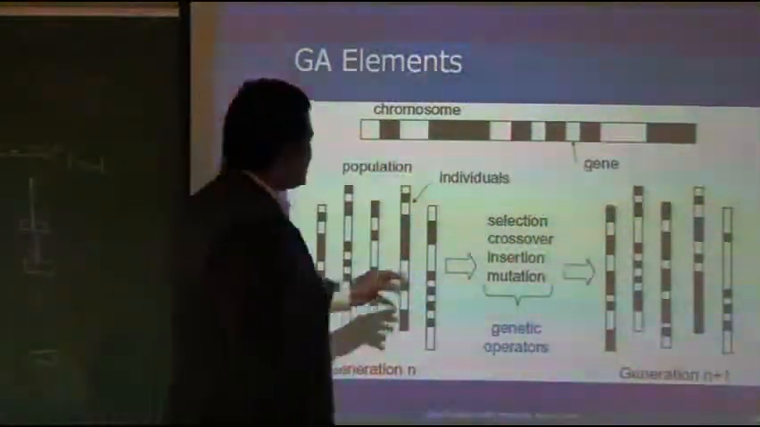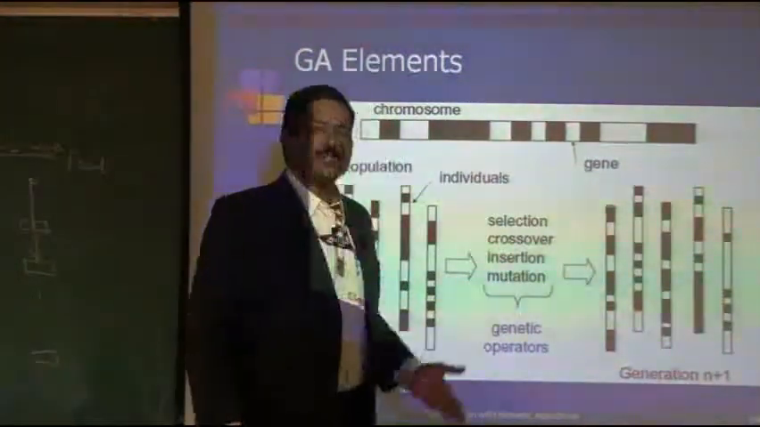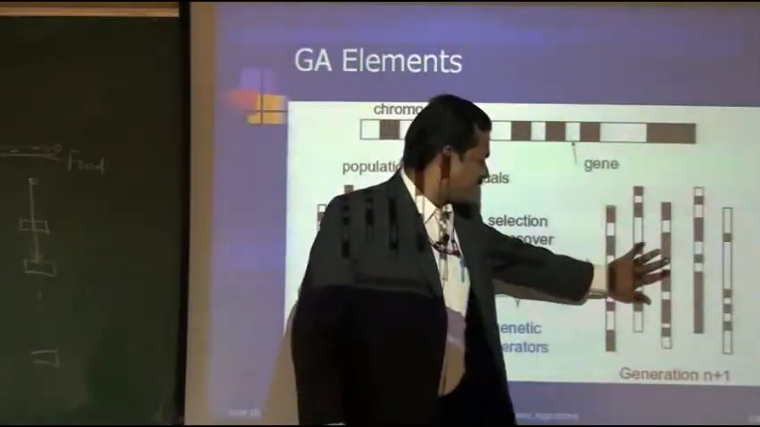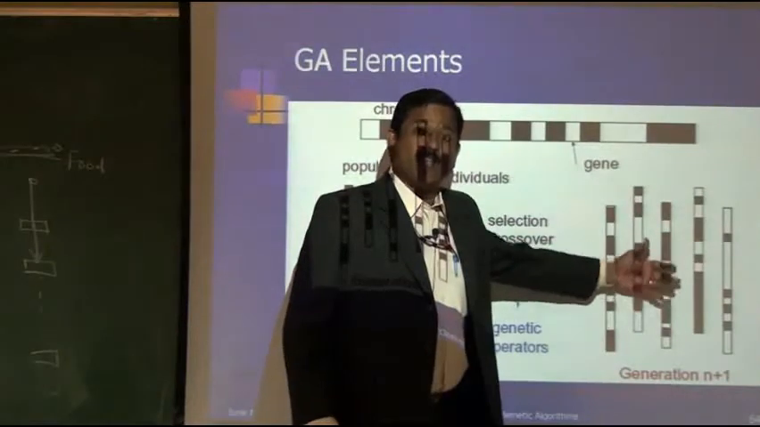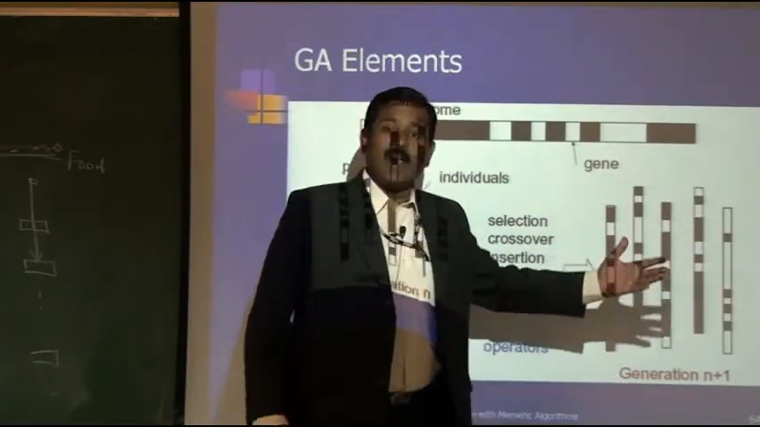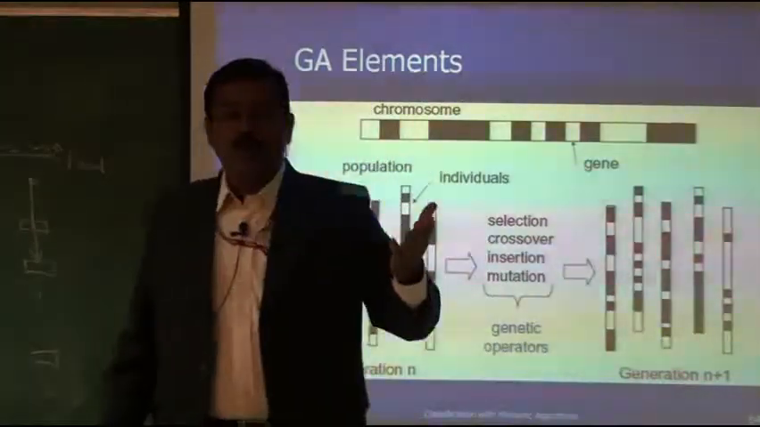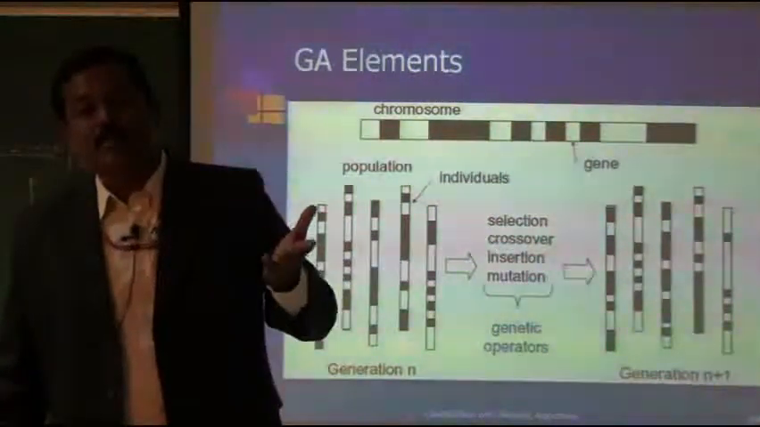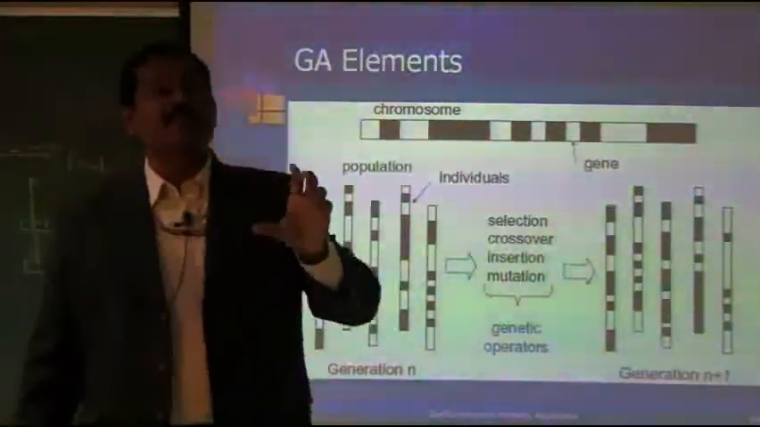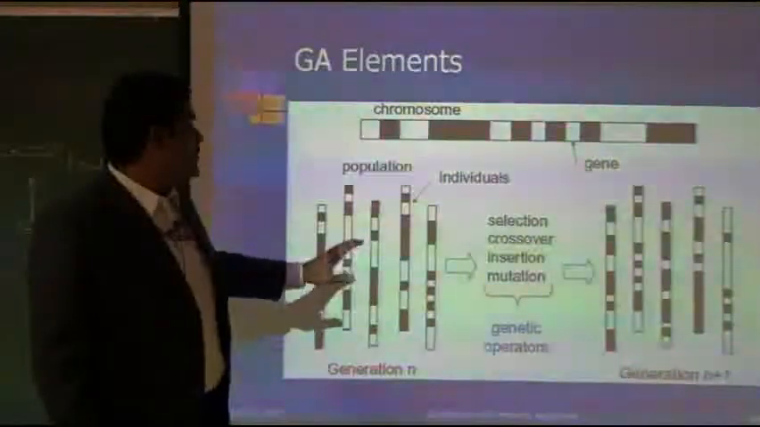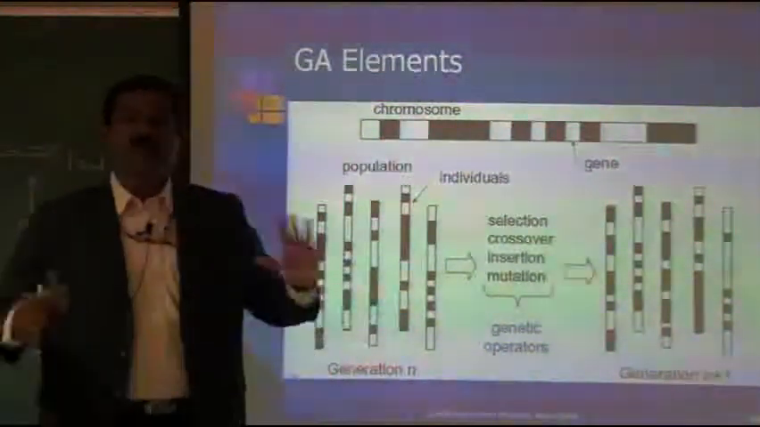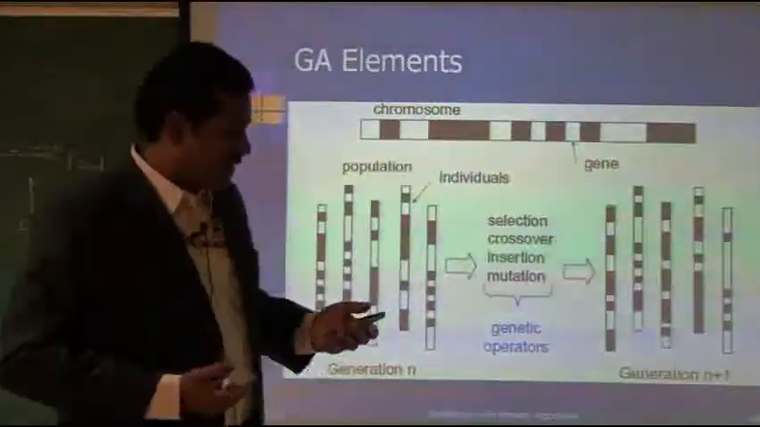Then we apply the selection, crossover, insertion and mutation operations. Automatically you will get the second generation, generation n plus 1, then n plus 2, and so on. Like this, iteration takes place. After 50 iterations, or 100, or 5000 iterations, we will get a solution. It will return which route is optimal. That is the beauty of this algorithm. Wonderful algorithm.